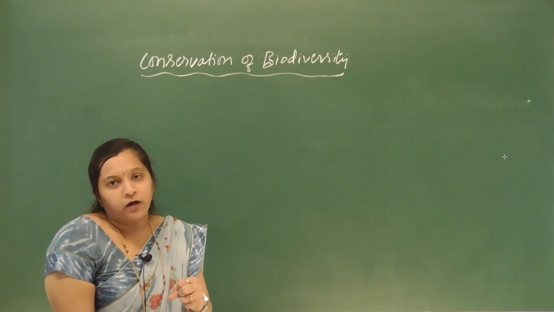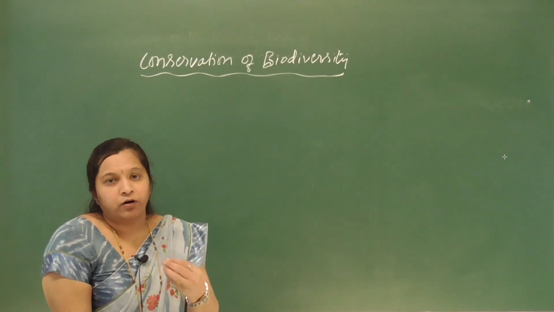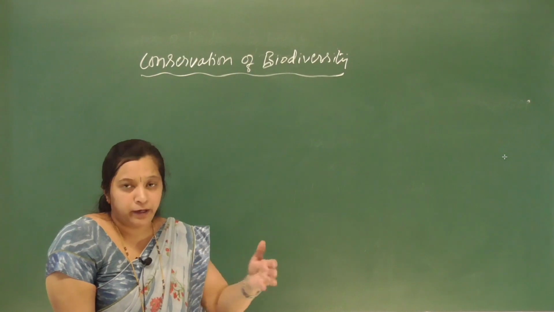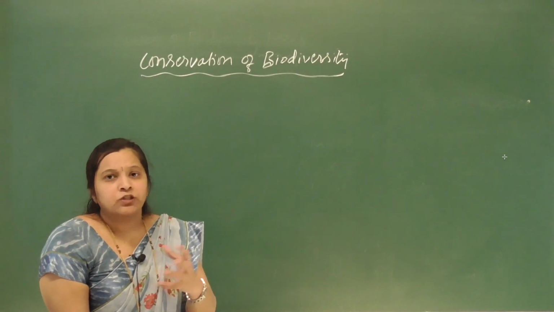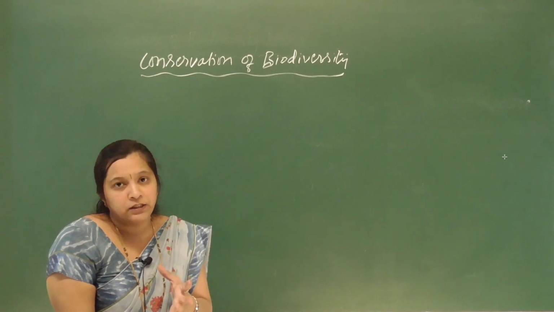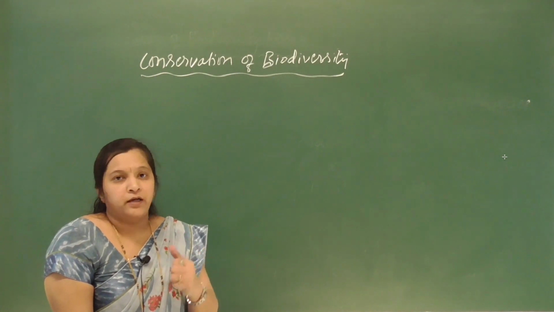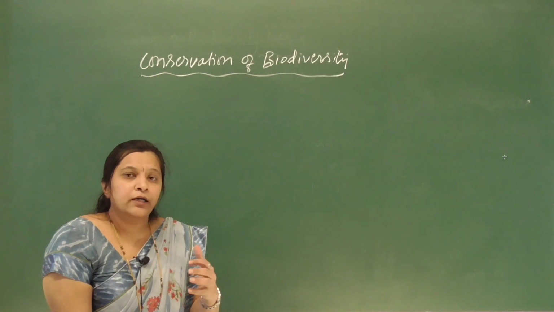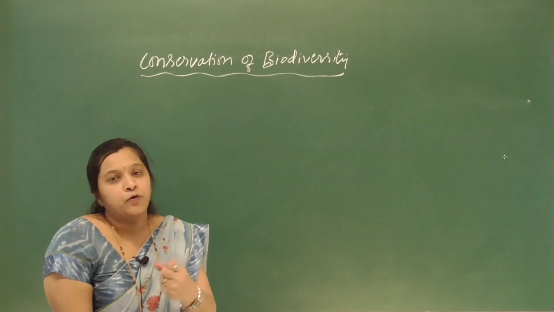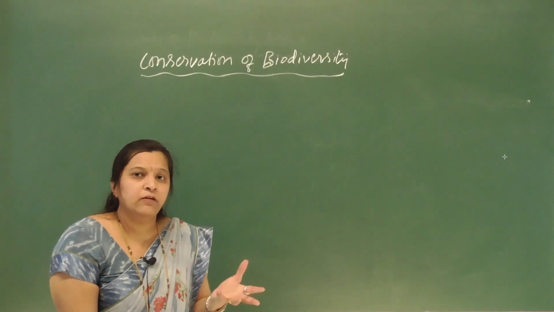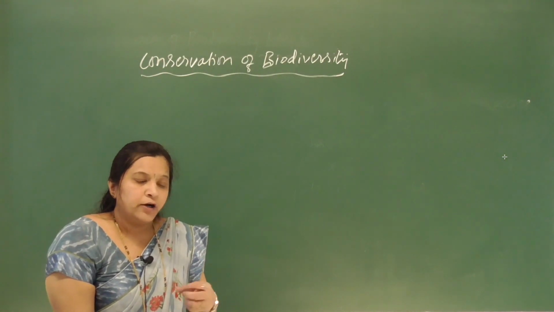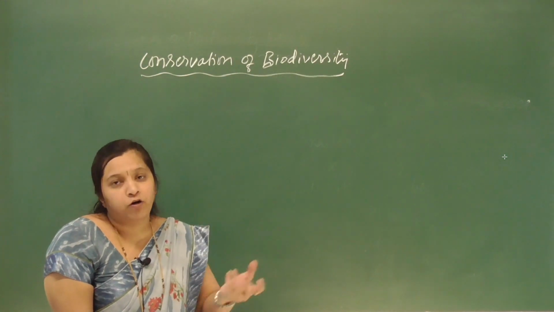Many species have already become extinct, and many more are going to become extinct in the near future. But most people are now recognizing the importance of biodiversity to the ecosystem as well as to mankind, at the genetic level, species level and ecological level.